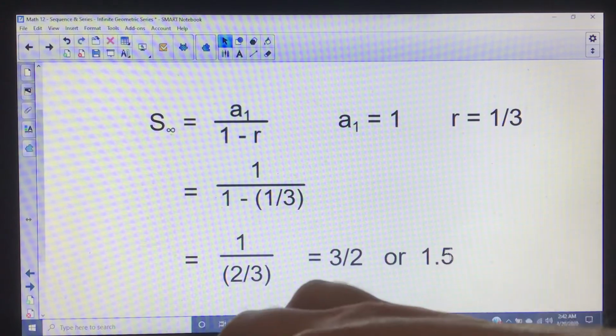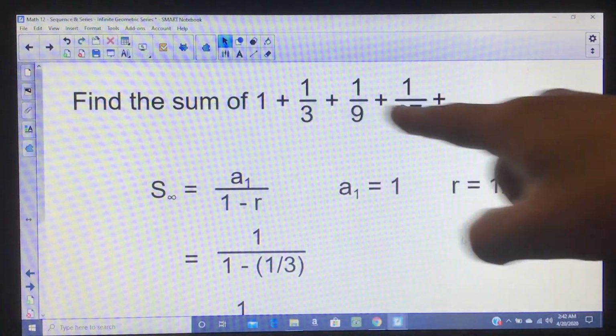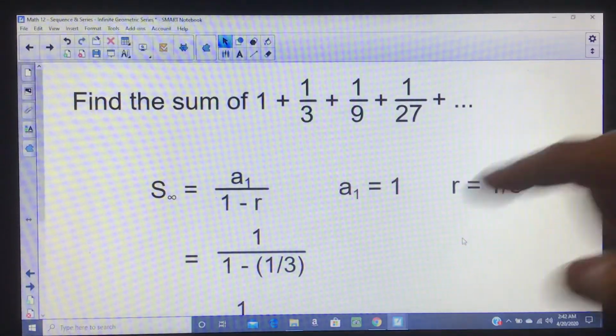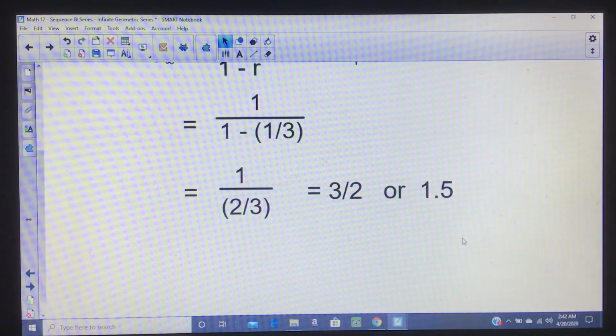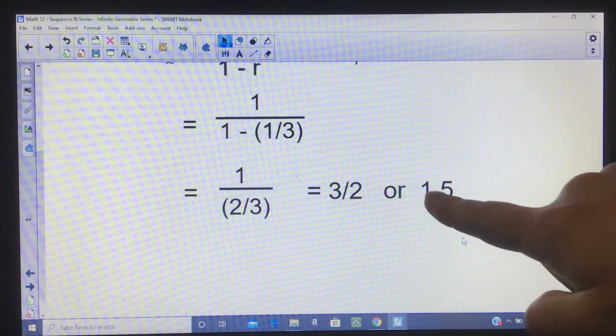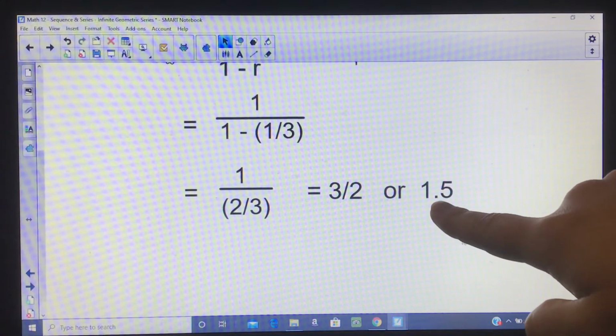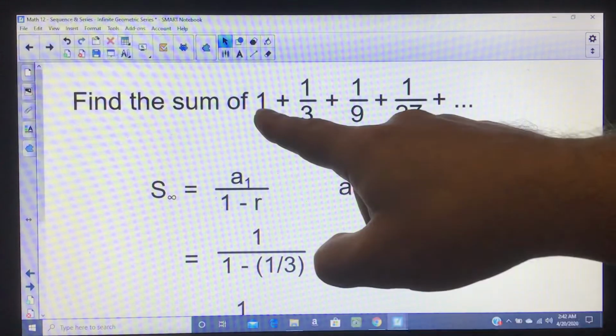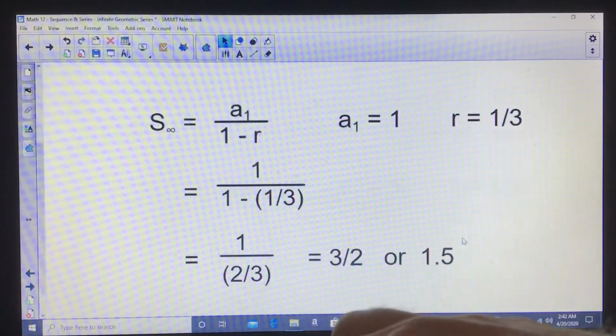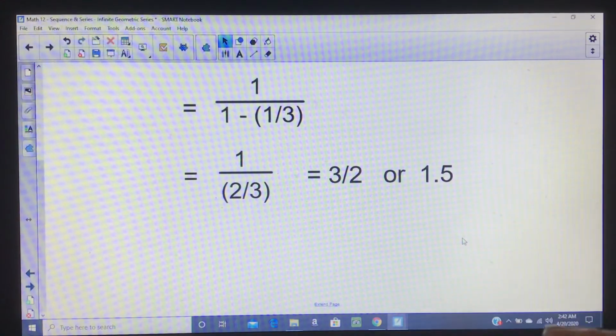So basically, what does all of this add up to? The more you add these, the closer and closer you'll get to 1.5, or 3/2. And in theory, if you had an infinite time to sit around adding that thing up, it would eventually approach and then, I don't want to say reach, but essentially limit out at 1.5. So this thing does not add up to be infinite. It adds up to be 1.5 as you carry it out further and further.